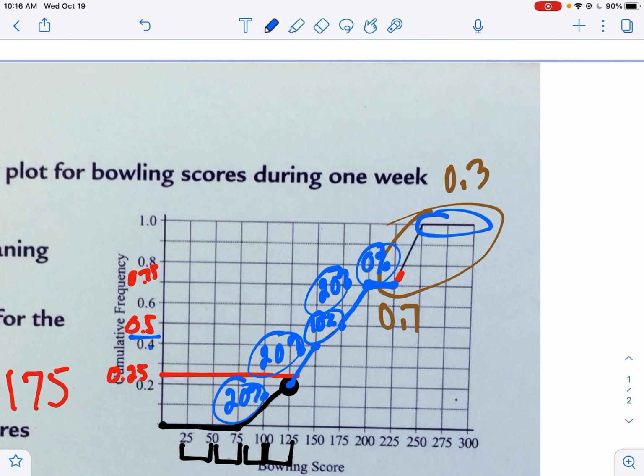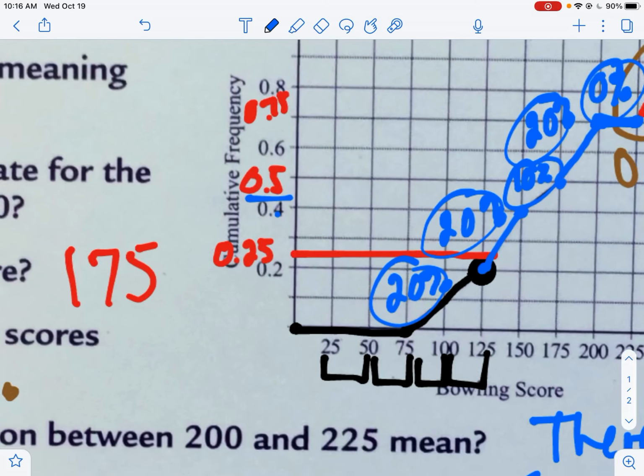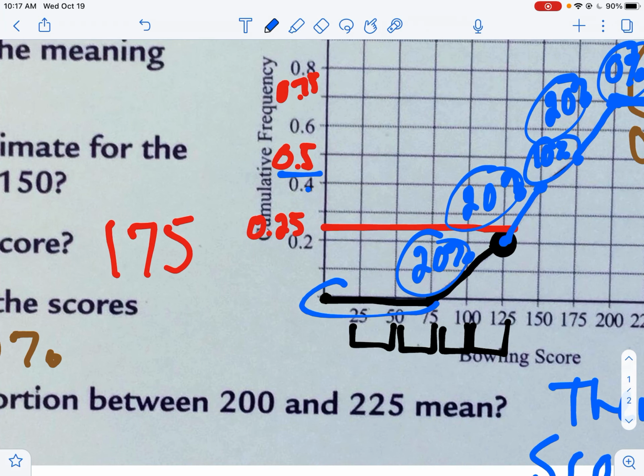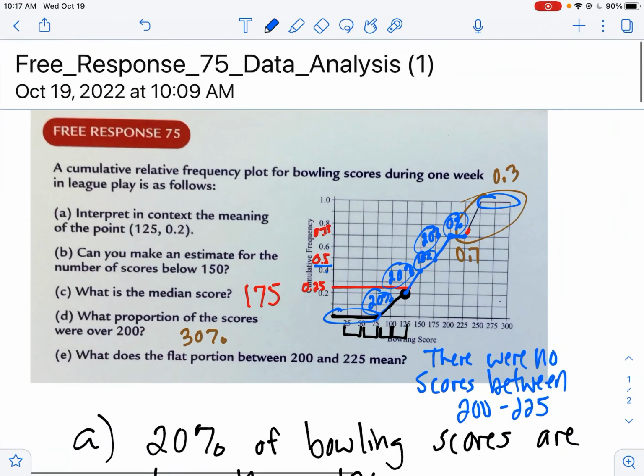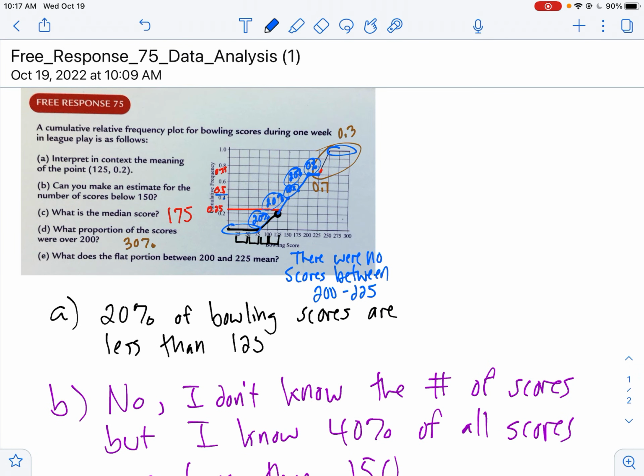No one got that because you notice how it's flat. You notice how it's flat here from 0 to 75. That means there are no scores from 0 to 75. So I love using these to interpret data. I think it's a good way to interpret it because you can come at it from a number of different directions, and I love this visual. So hopefully this helps you in your future when you're dealing with cumulative frequency graphs. You can always look to this, and hopefully this gives you some advice and some ways that you can use these to interpret data.